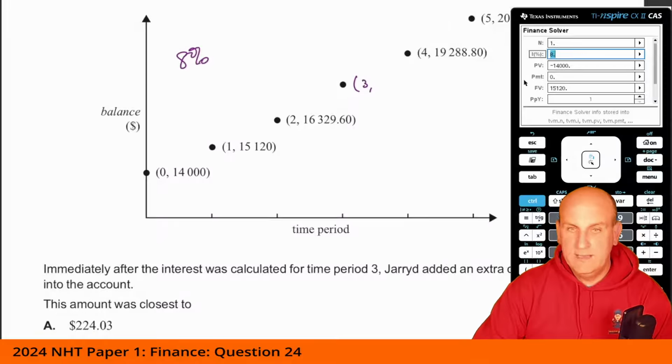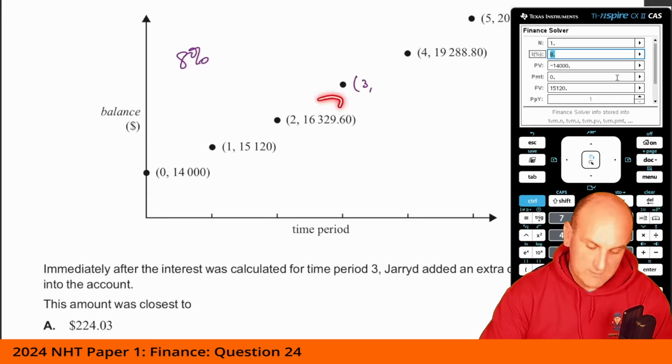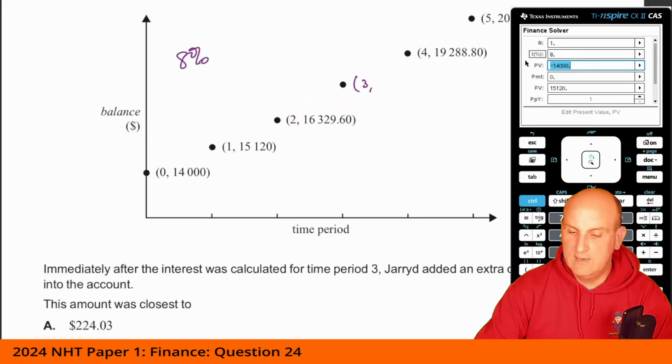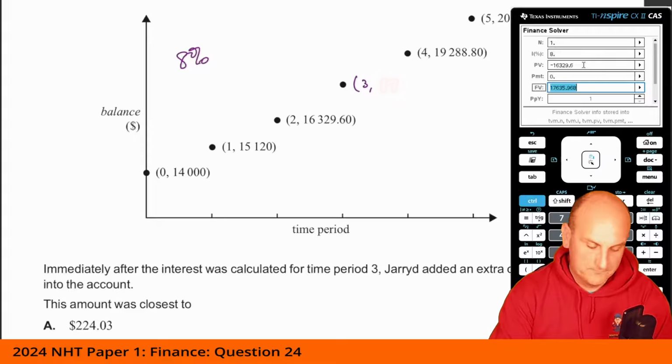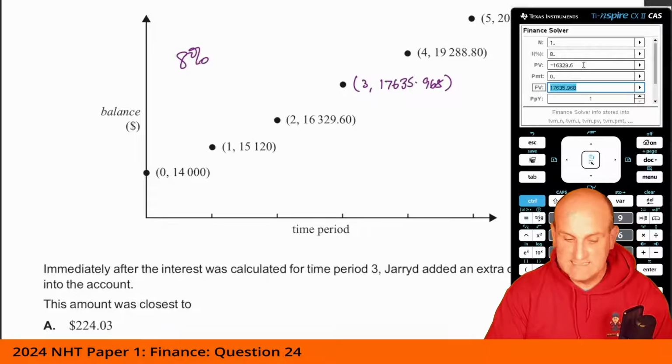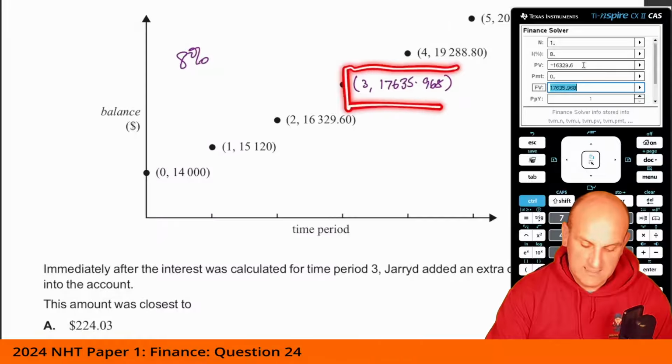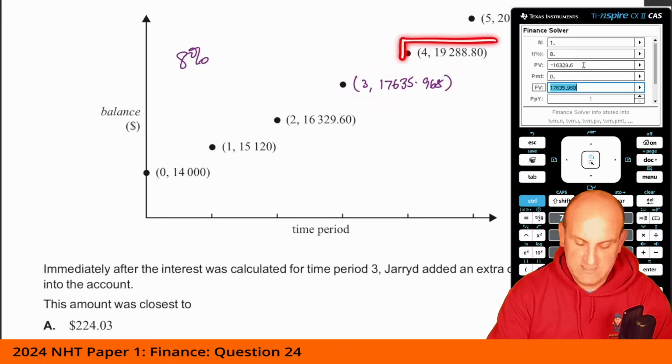How do we use that now? Well, we can now go to time period number 2 because we now have an initial value there. So let's say we've now got minus 16329.60, and we've got our final value that we're trying to find. If we hit that value there, we get 17635.968. Now, what it's saying is we add a payment to here, and then the interest is calculated.